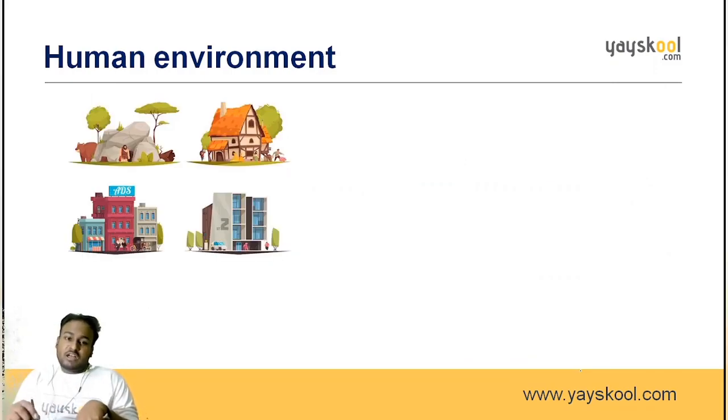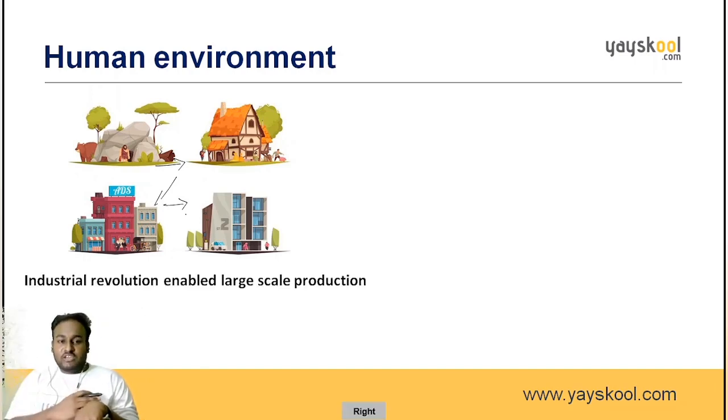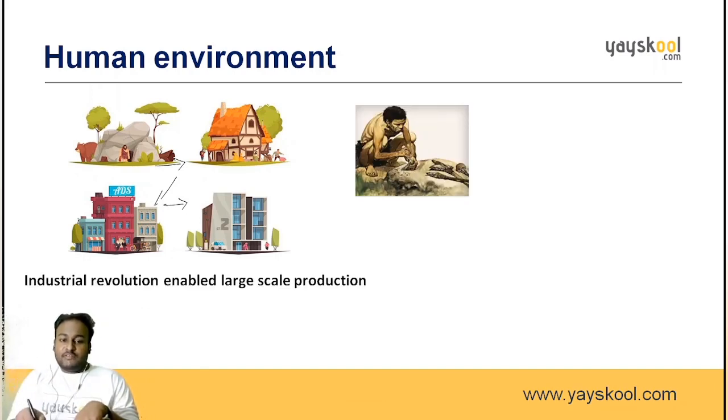And the change in the housing structure: see, from caves to small thatched houses, and now multi-story buildings and apartments. This is the way how the housing of the people has changed. The industrial revolution enabled large scale production. What do you mean by industrial revolution? Producing more things. Industries, have you heard this word, industries? Yes. So producing more and more things.